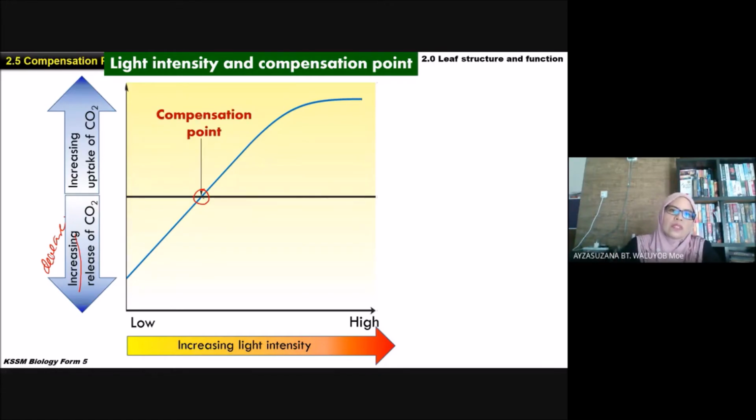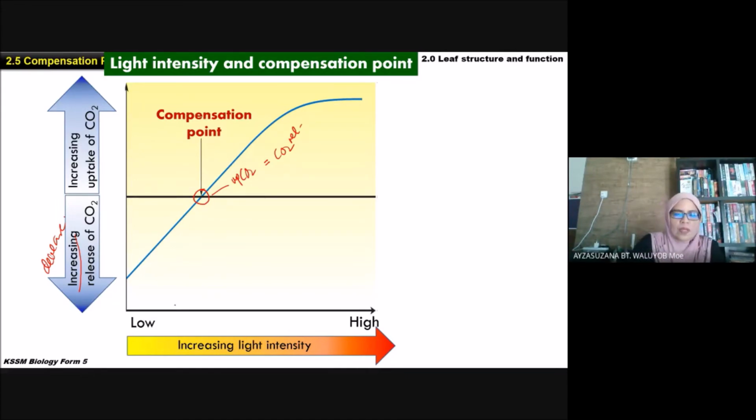So that we said this is the compensation point. So here, uptake of carbon dioxide equal. Carbon dioxide uptake and release equal. Sama banyak. Kita namakan sebagai compensation point. So when the light intensity continues to increase beyond the compensation point, the rate of photosynthesis becomes faster compared to the rate of respiration.